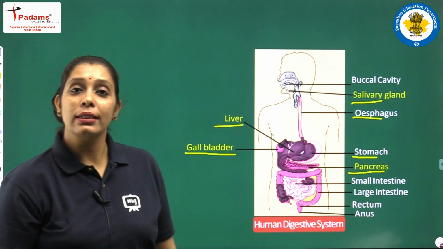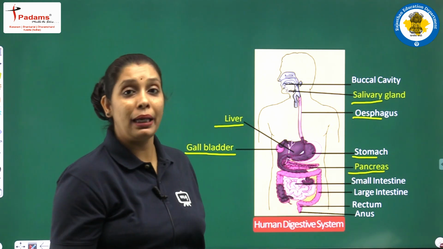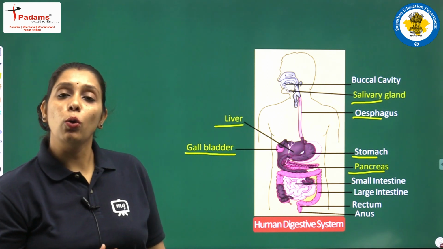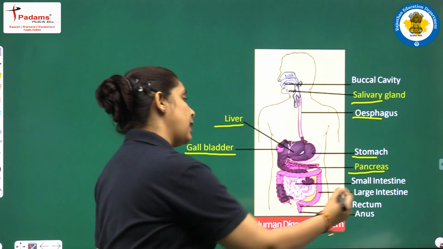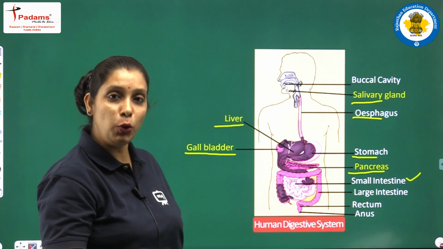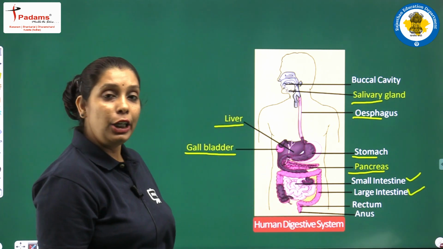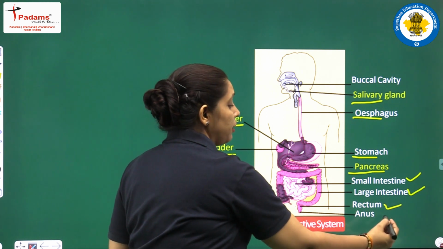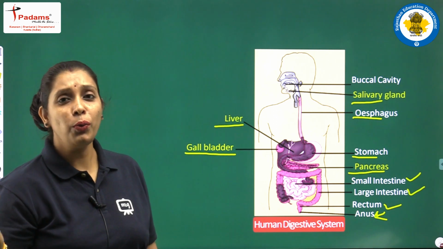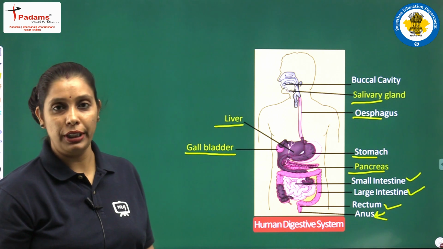Okay? और stomach के पास में ही there is a leaf-like structure which is known as the pancreas, and the pancreas is a digestive gland. The stomach opens into the small intestine. Okay? And the small intestine continues with the large intestine, ending into the rectum, and finally जो rectum है वो open होता है through the anus, and through the anus we throw out undigested, unabsorbed food from the body.